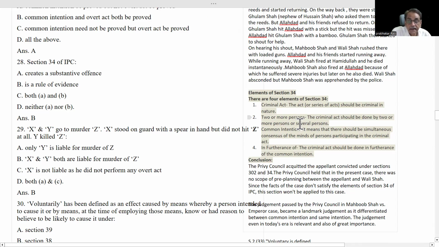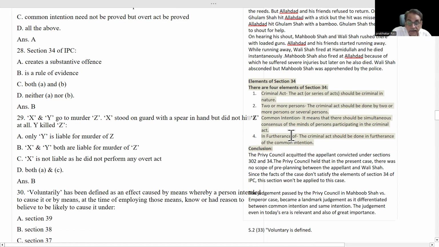A single person does not have any common intention. For a meeting of minds, there must be at least two minds. That's why a minimum of two persons is required. More than two, any number of persons can be allowed: 4, 5, 6, 10, like that. The criminal act should be done by two or more persons.